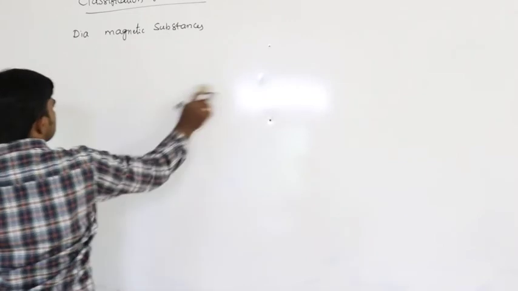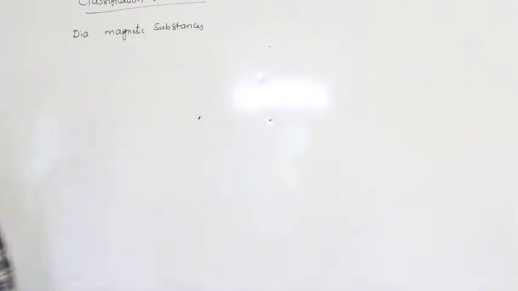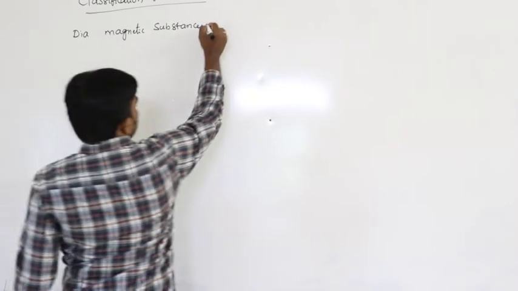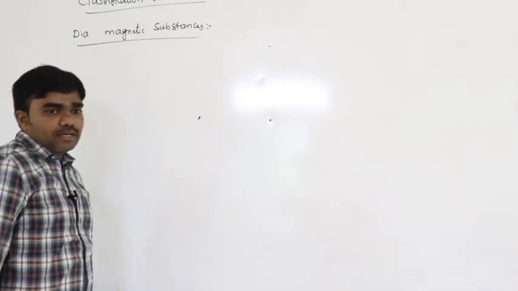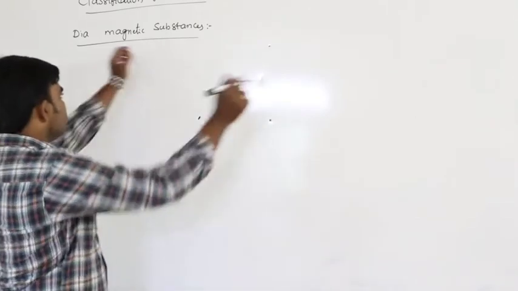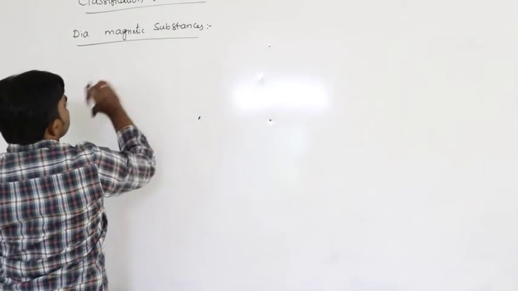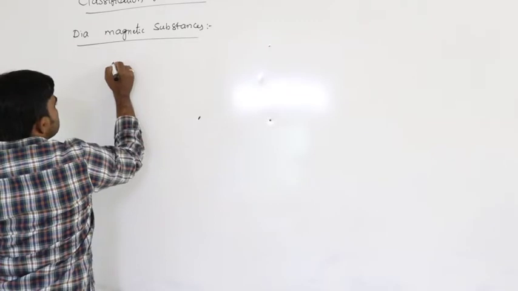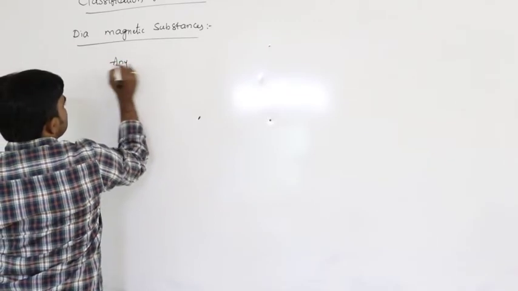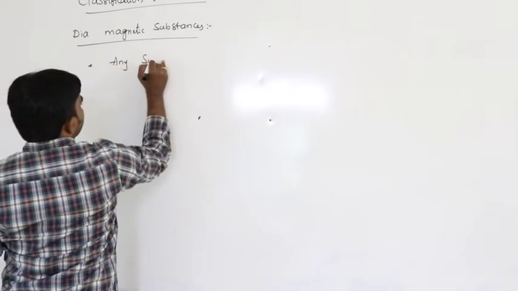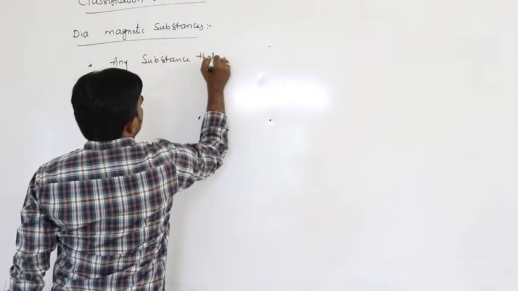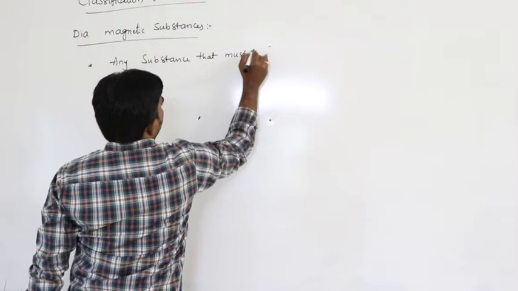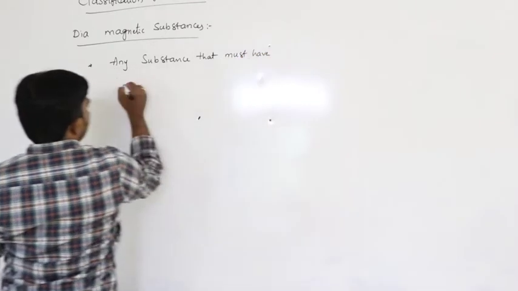So first we can discuss about diamagnetic substances. So in these diamagnetic substances, any substance that must have paired electrons.